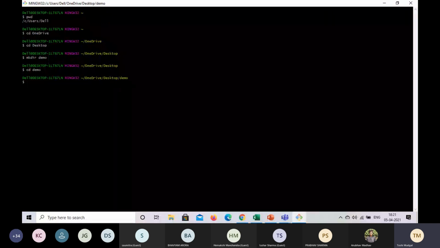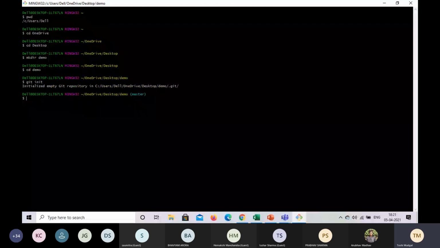Now our work starts. git init. Now what is this git init? It initializes an empty Git repository in our folder. Running this, a new subfolder named .git is created, which contains several files. You can see here .git. It is a subfolder, and it has several files and subdirectories that Git will use to keep track of changes in the project. So init is basically initializing the Git repository in there.